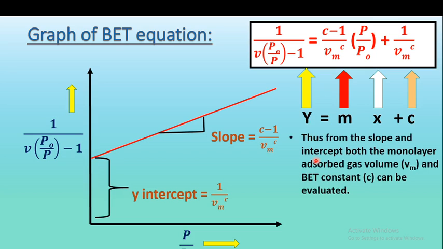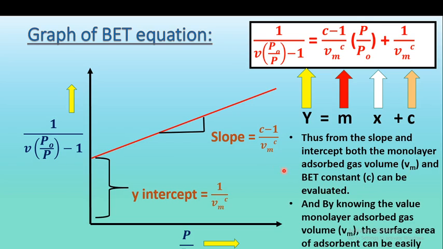So we can say that from the slope and intercept, both the monolayer adsorbed gas volume Vm and the BET constant C can be evaluated. And by knowing the value of the monolayer gas volume Vm, the surface area of the adsorbent can be easily calculated.